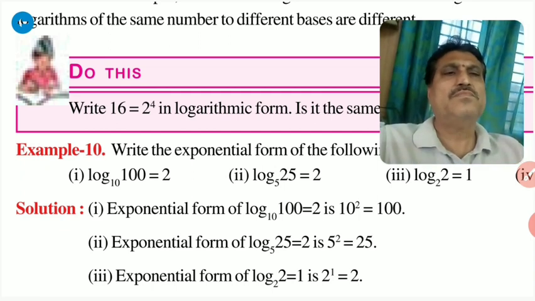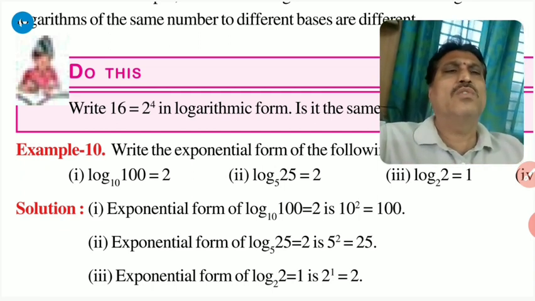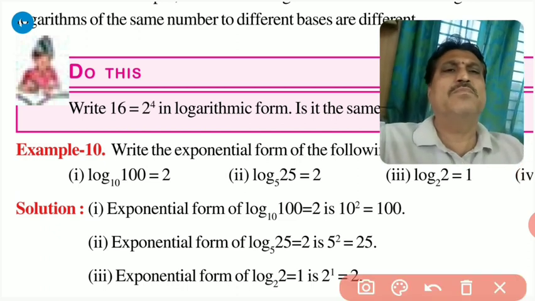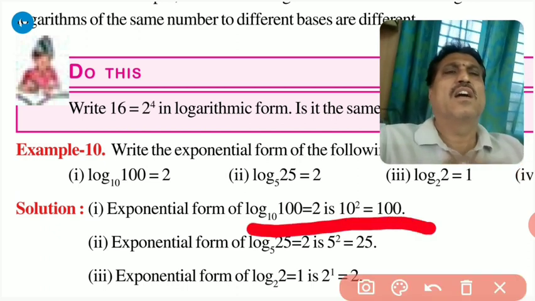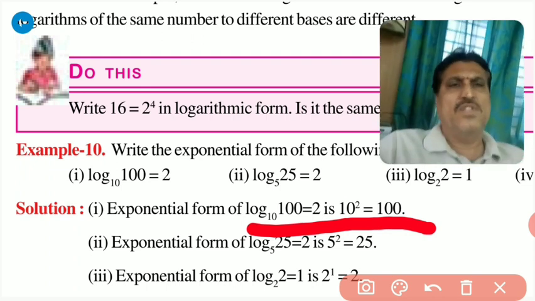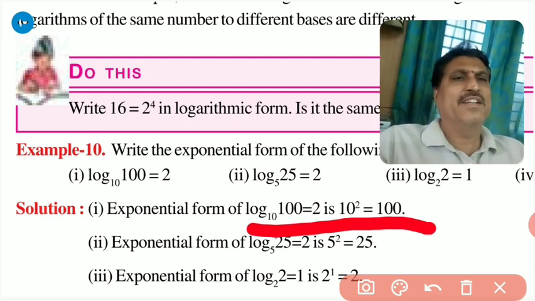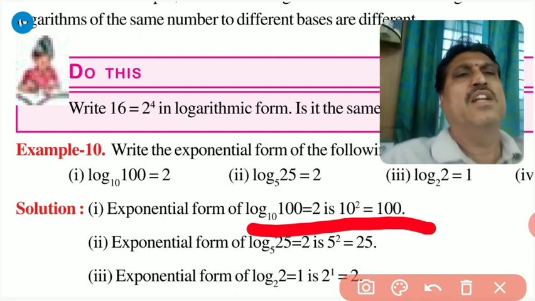See here how they have changed this into logarithmic form. Log 100 to the base 10 is equal to 2. That means this base becomes the base: 10 square is equal to 100.